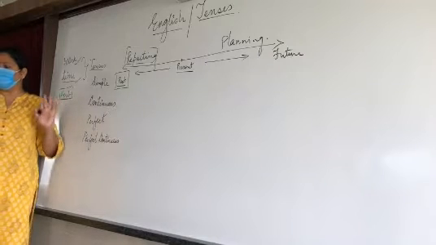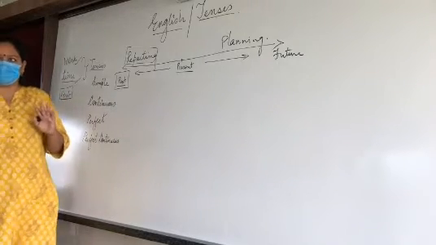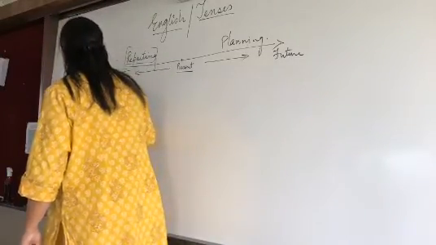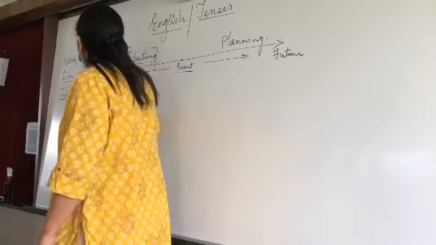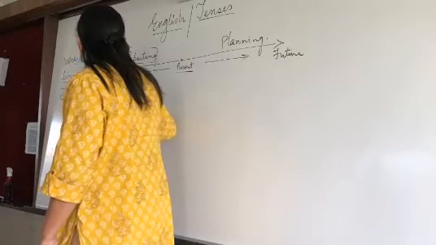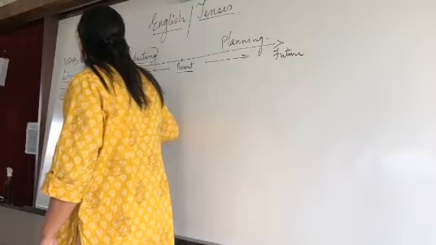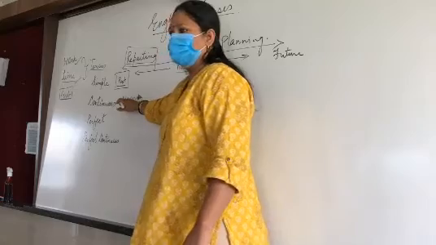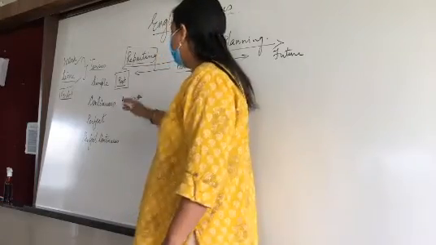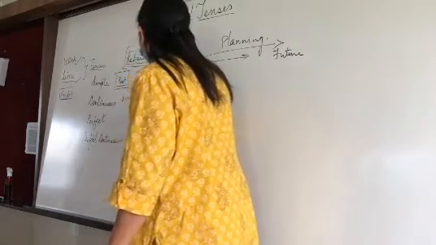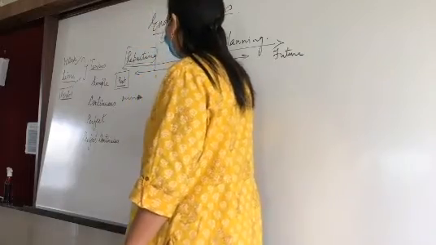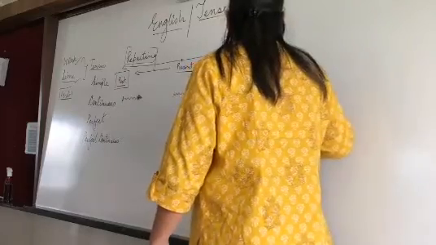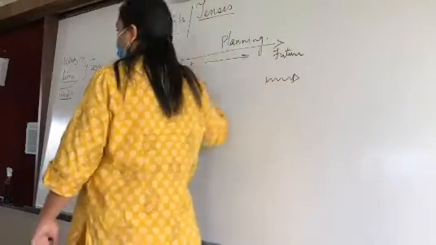According to the timeline, how do the works go? Continuous means the work got started in the past and is going on, and this symbol shows that it has not yet completed. Still it is going on, but that is in the past. Here also in the present, this will be the symbol, showing that work is going on. Here in the future also it will show that the work is going on, but in the future.